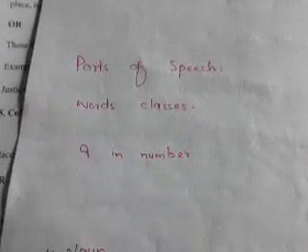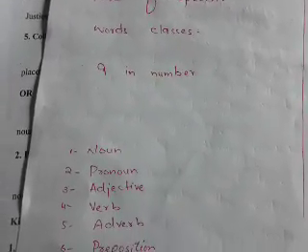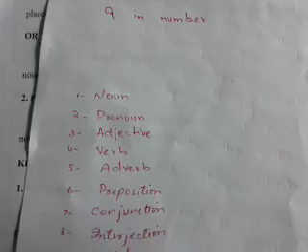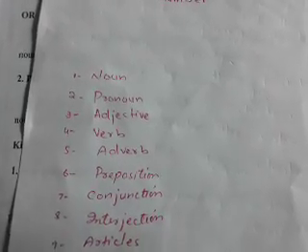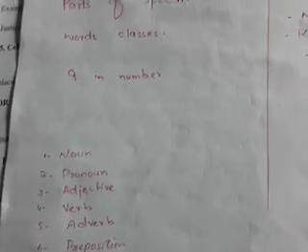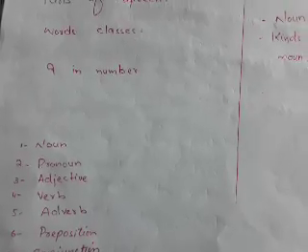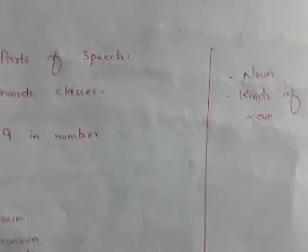These are also called word classes. These are 9 in number: noun, pronoun, adjective, verb, adverb, preposition, conjunction, interjection, articles. Then I shared a poem with you, which tells us about a simple introduction of all these parts of speech, and then we went for the noun and kinds of noun.